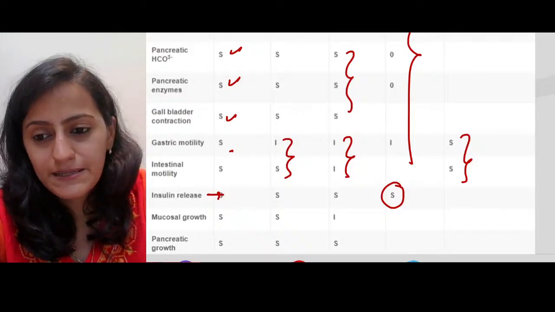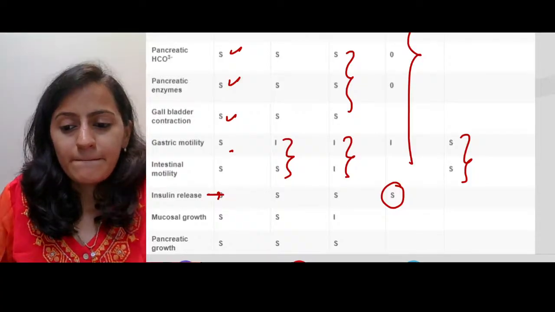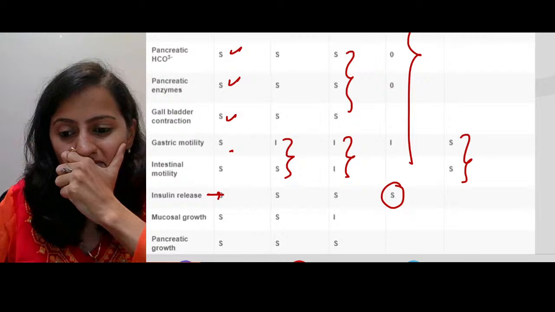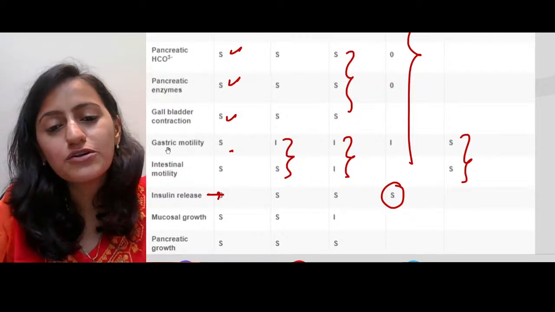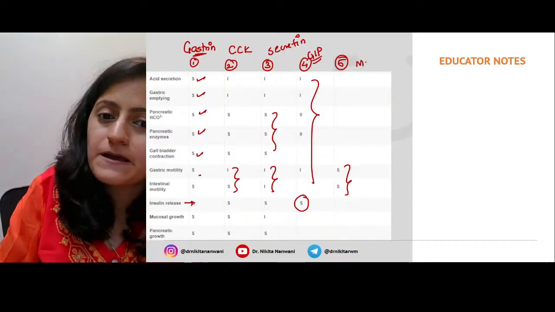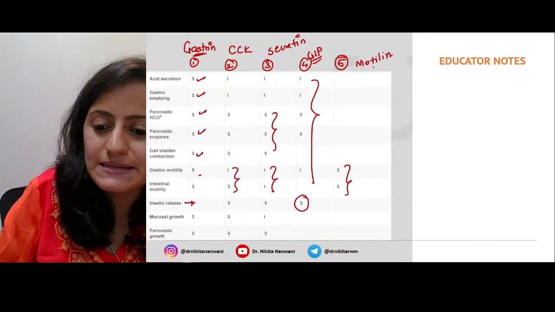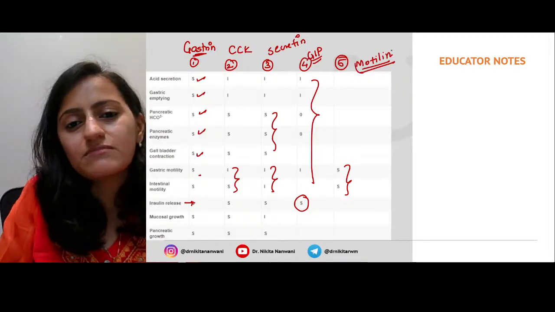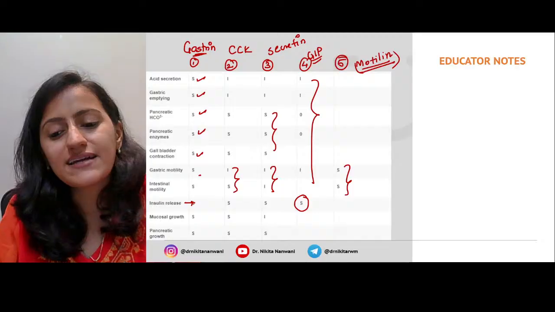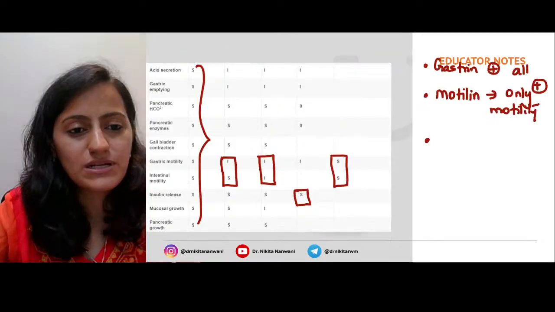What hormone is that? So only related to motility, no other effect, right? So absolutely that's gonna be motilin. Okay, this is basically motilin, which has, as the term says, to do only with the motility and nothing else. So it stimulates the gastric and the intestinal motility, right?